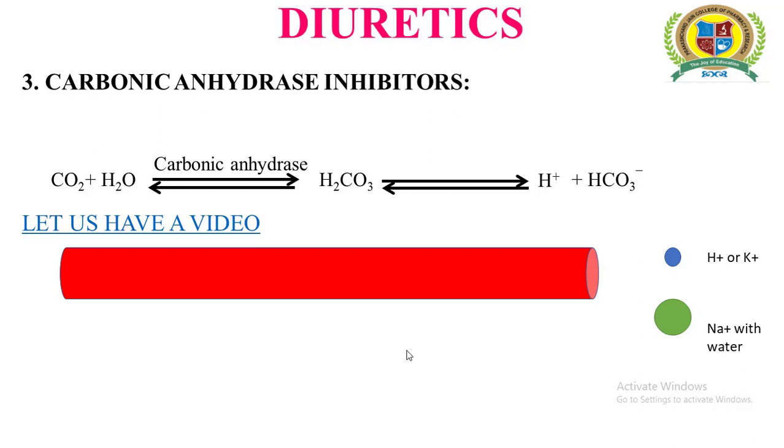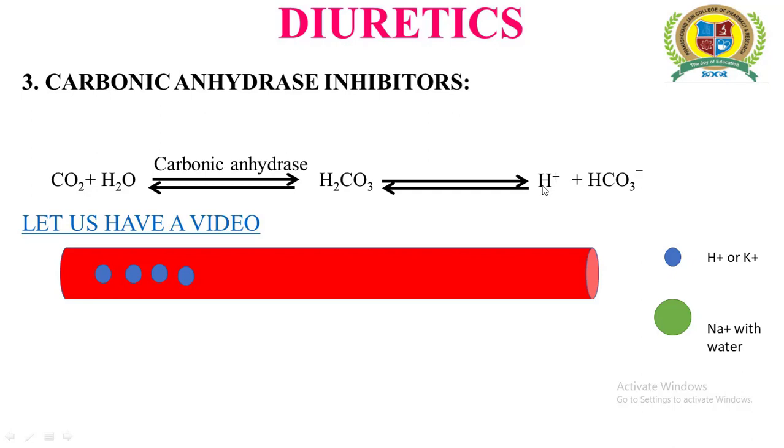Let us assume these H plus ions are indicated with blue circles, and these H plus ions are now present within the blood. The more the activity of carbonic anhydrase, the more H plus ions will be formed. As a result, it may decrease the pH of blood, so-called metabolic acidosis.